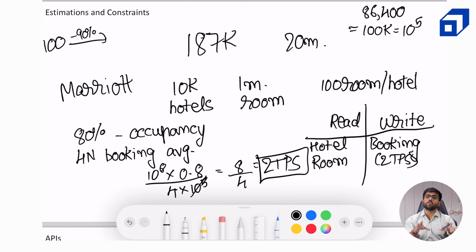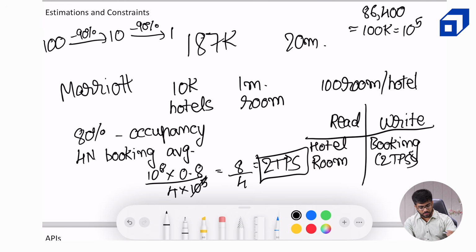And 10% will only create a booking order. So this means out of 100 people, only 10 people will create a booking order. And out of these 10 people, again 90% will drop off. And one person would be able to create a booking. So 1% is the conversion rate.